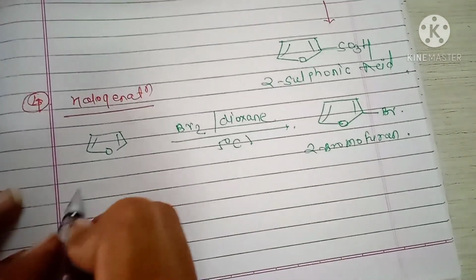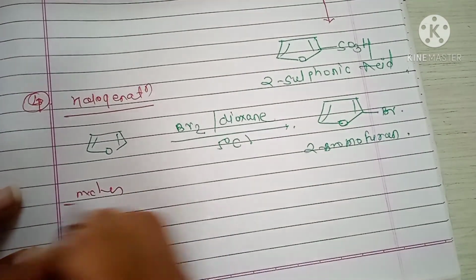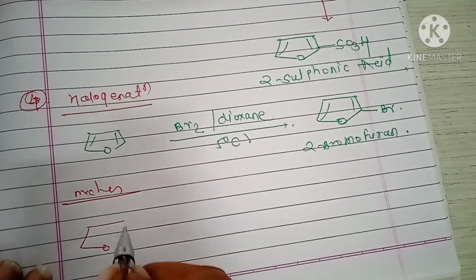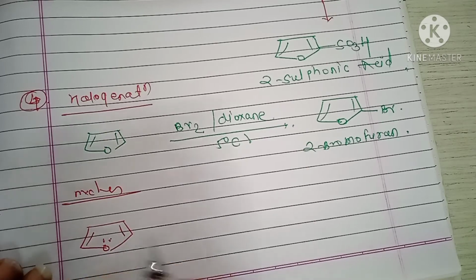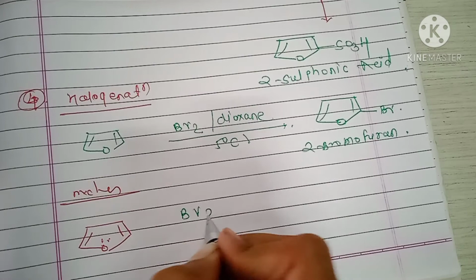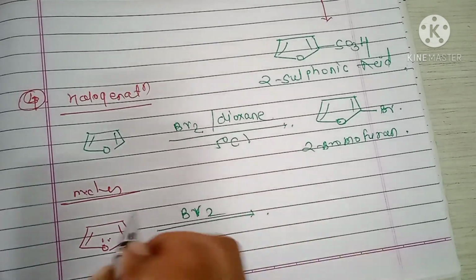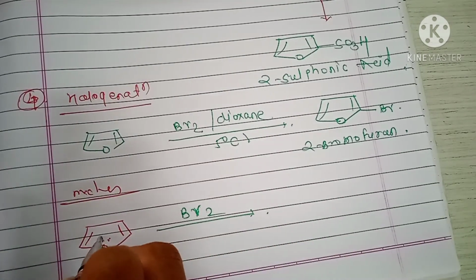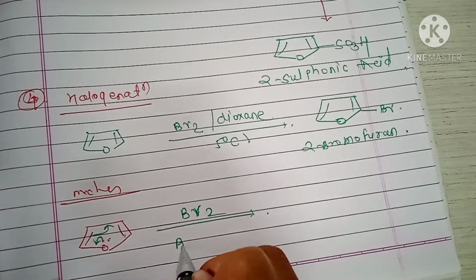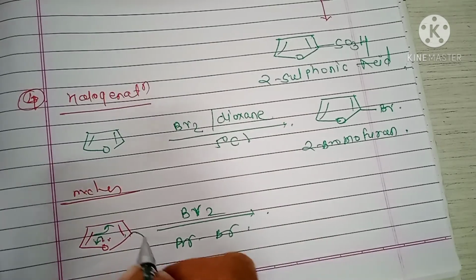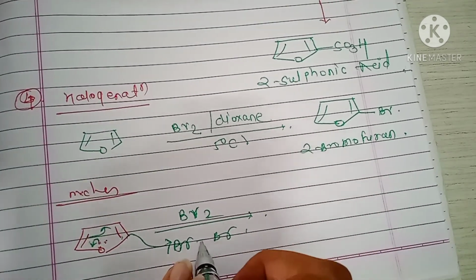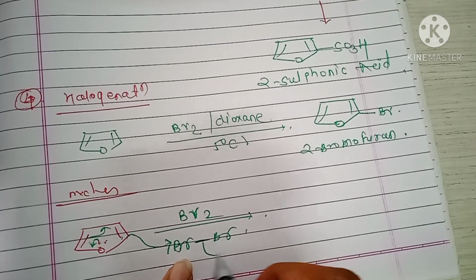The mechanism: first this lone pair of oxygen attacks here, this bond shifts here, and this bond attacks the bromine atom, and this bond shifts here.